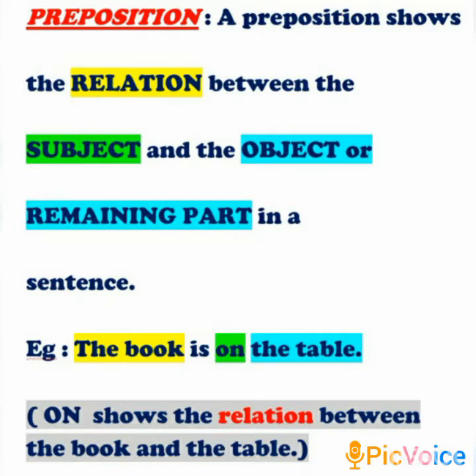The book is on the table. Here, the book is the subject. Now, what is the relationship between the book and the table? Here, the book is on the table. On is the preposition here. Hence, the preposition on tells us about the relationship between the book and the table.